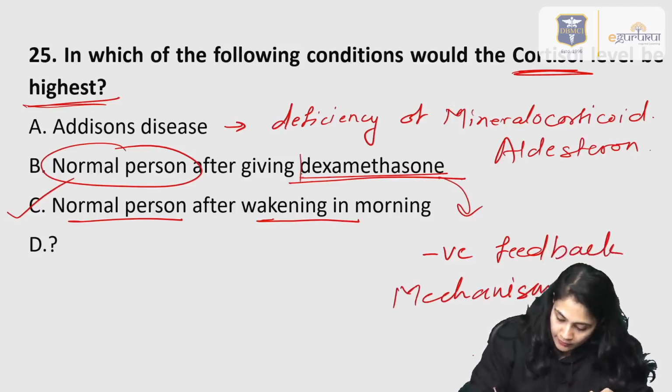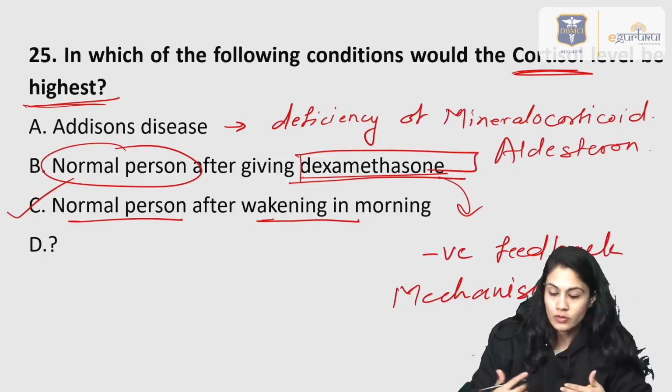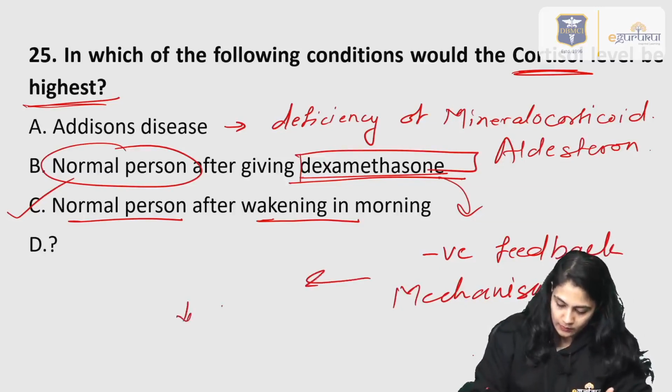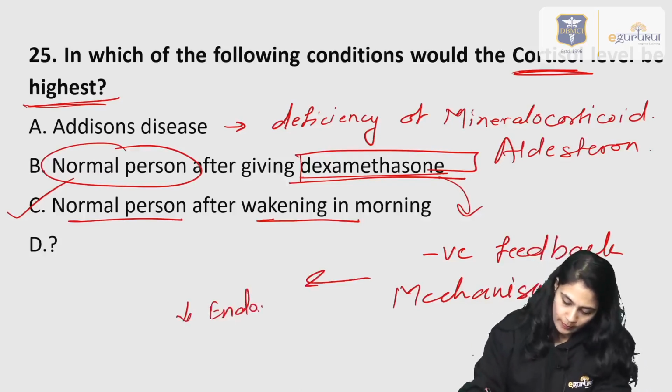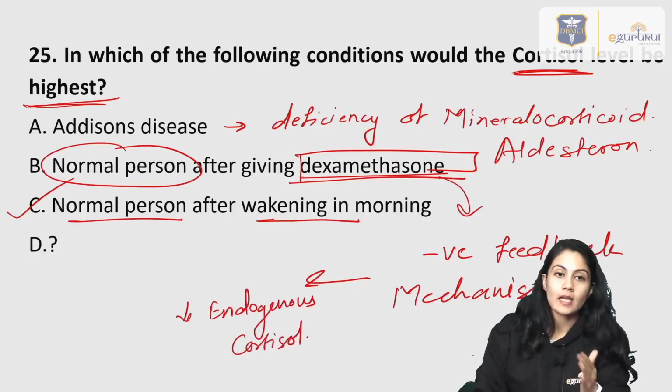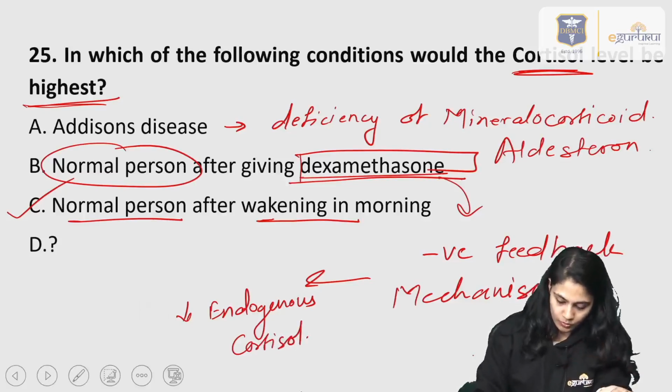We already gave the exogenous cortisol, so the endogenous cortisol levels will decrease. So the answer over here is option C, option C.